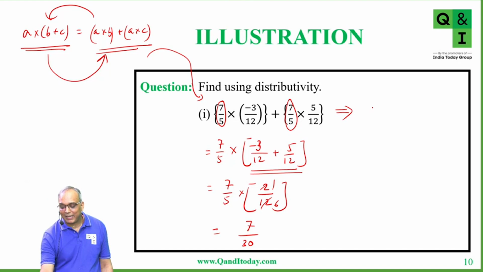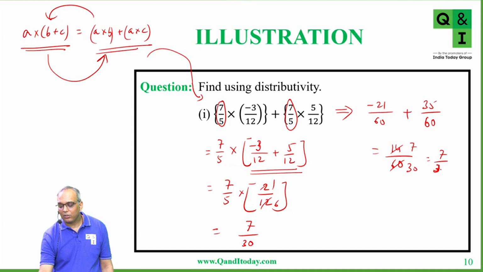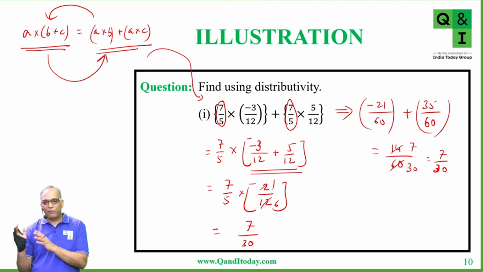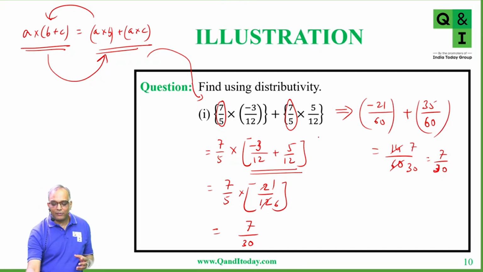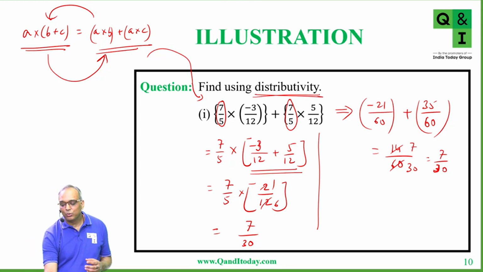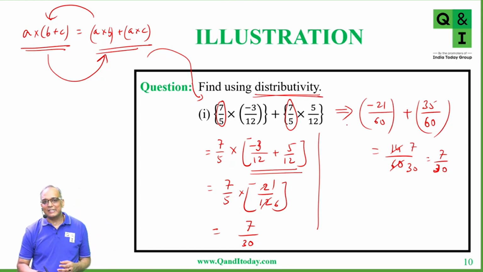So 7 times minus 3 gives you minus 21. 5 times 12 is 60. 7 times 5 is 35. 5 times 12 is 60. 35 minus 21 is equal to 14 over 60. Then you cancel 2, which is common. So 7 over 30 would be the answer. Now, see, these calculations, multiplications and additions, are of bigger numbers, and there are chances that you may make a mistake. So it is always suggested that you use this distributive property to make your calculations easier.